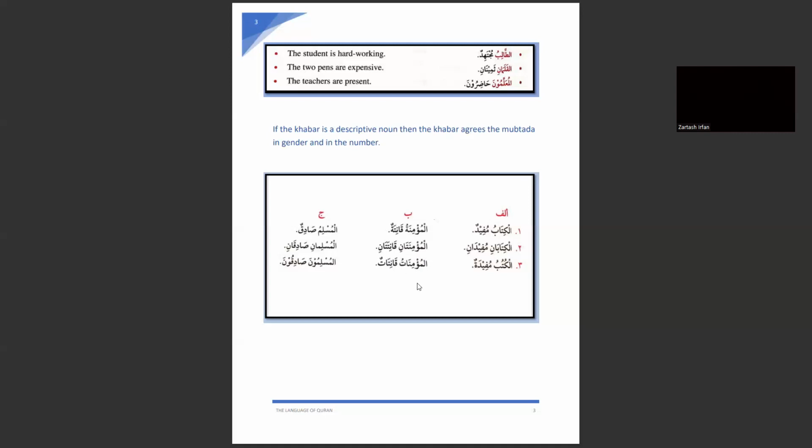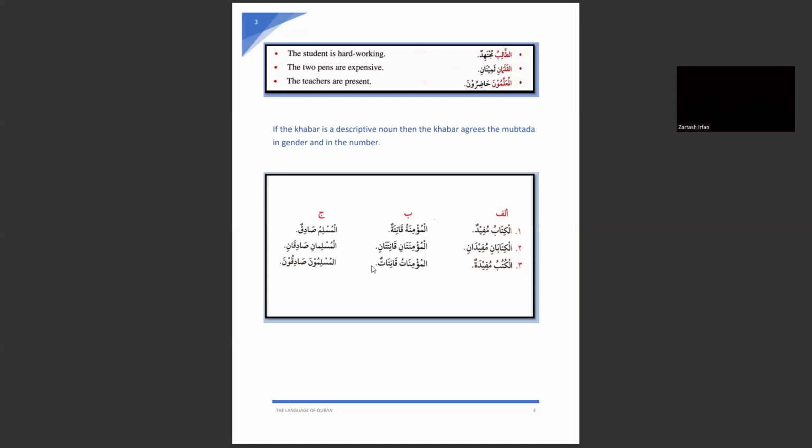Here, this is the jama form, mu'minatun qanitatun. See here, there is no al, so this is the nakira form, and we have a tanween here, right? Because the khabar cannot be definite, we are using the nakira form of the descriptive noun.